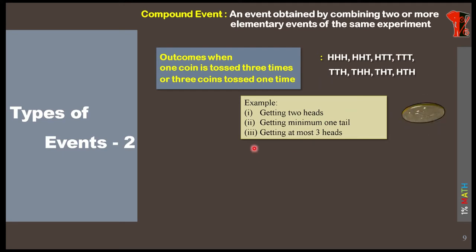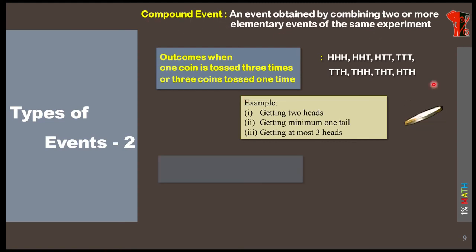Okay, now the last one, getting at most 3 heads, means maximum you can get 3 heads, minimum you can get no head also, right? That means in this case we can consider all the elementary events together. So that goes under a compound event.